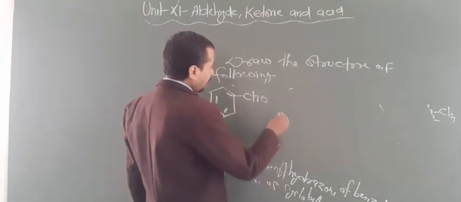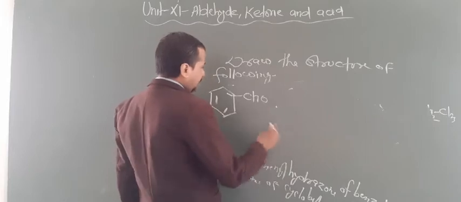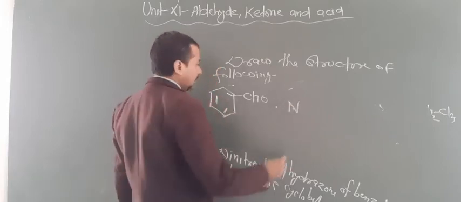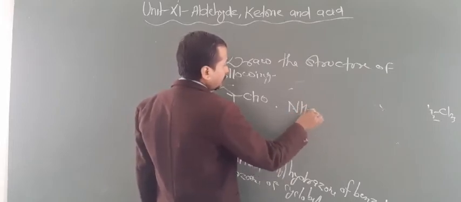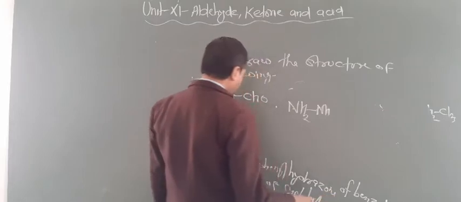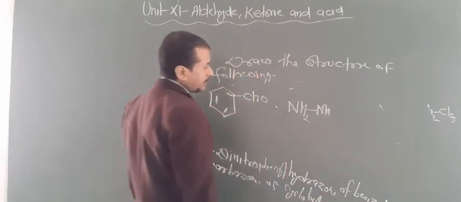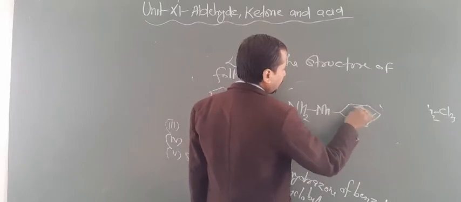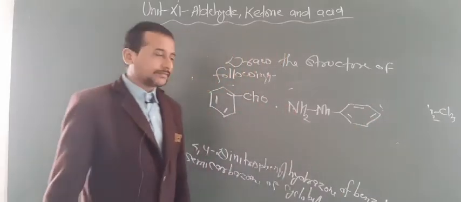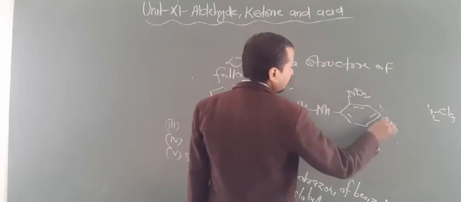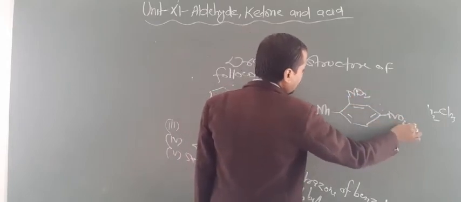Now you have to draw the structure of 2,4-dinitrophenylhydrazine. Like this you can draw the structure of 2,4-DNP. This is also known as Brady's reagent. So this is 2,4-DNP. Are you getting this point?